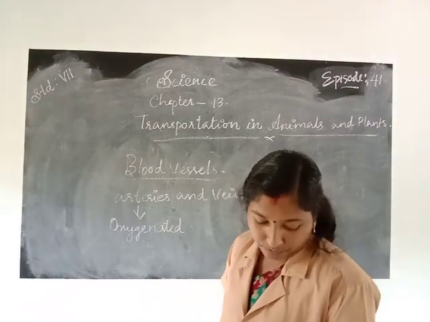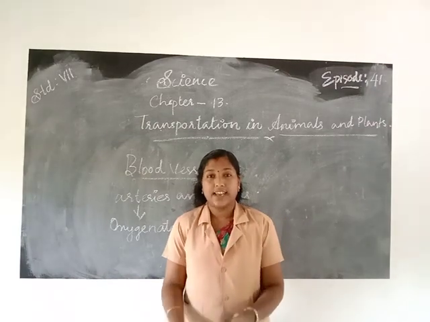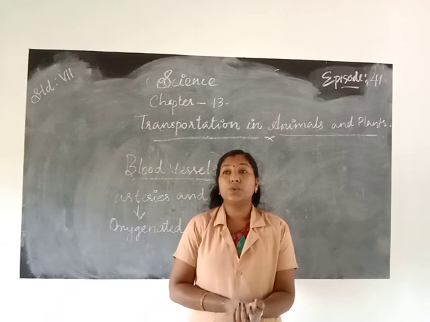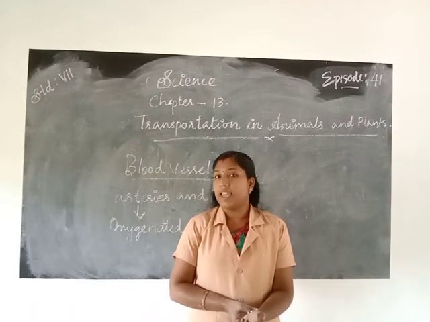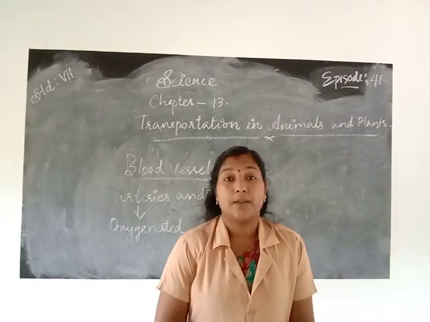Next one, pulse. We know the pulse rate. If we are ill and go to see a doctor, what happens? Yes, the doctor takes the pulse of the patient. How does the doctor take the pulse?